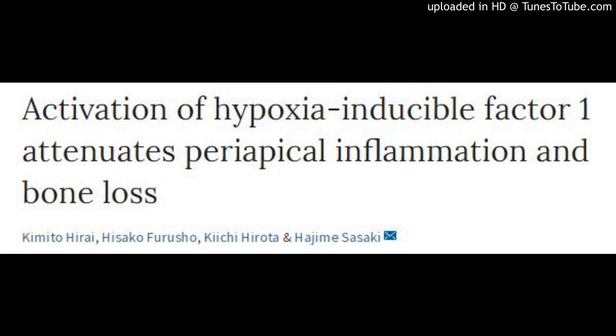Activation of hypoxia-inducible factor 1 attenuates periapical inflammation and bone loss. Kimito Hirai, Hisako Furusho, Kiichi Hirota and Hajime Sasaki. International Journal of Oral Science, Volume 10, Article Number 12, 2018. DOI